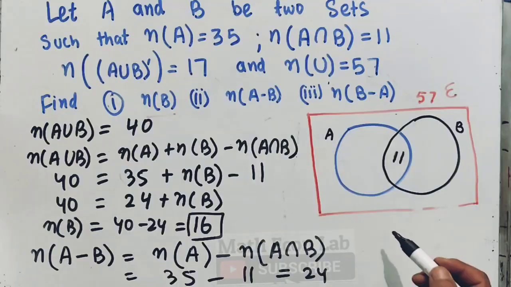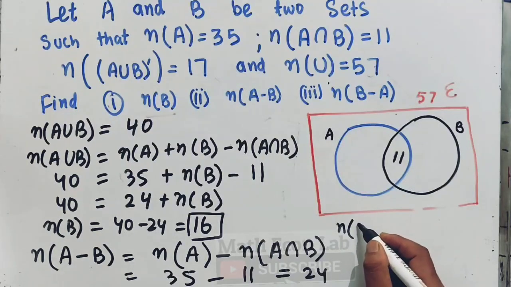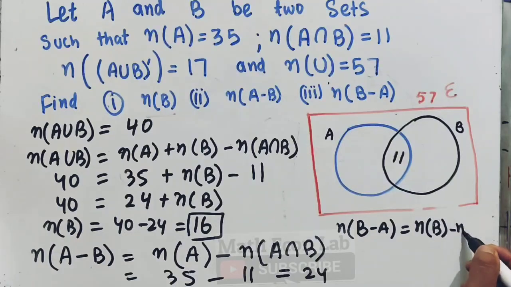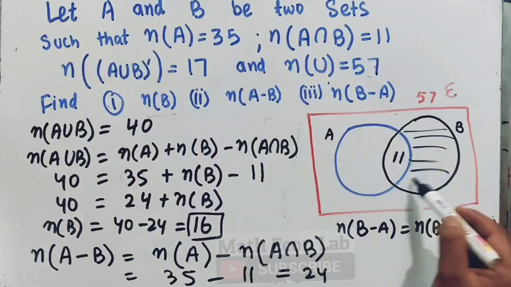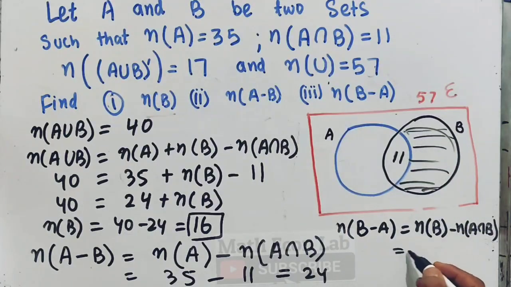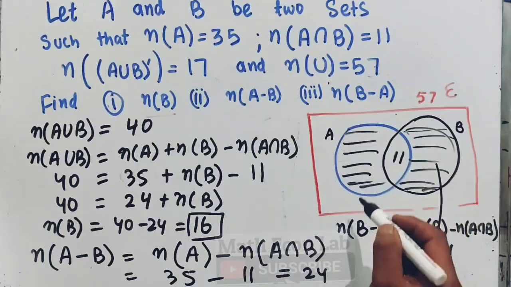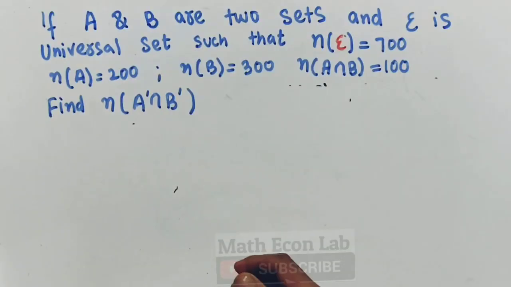Now we need to find out the number of elements which are only in B. The number of elements which are only in B, that means B minus A, will be equal to the number of elements which are in B minus the number of elements which are in both A and B, A intersection B, that is this very region. So it will be equal to the number of elements in B, 16, minus the number of elements in this, 11. 16 minus 11 will be 5. Okay, that is only in this region, and which are only in this region we calculated as 24. Let us take another question on sets.